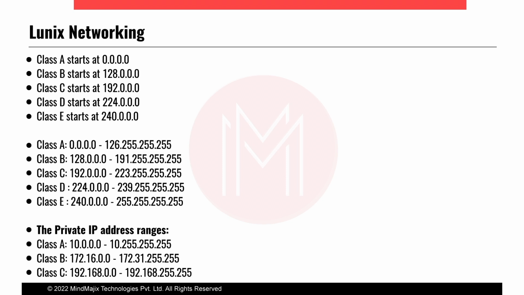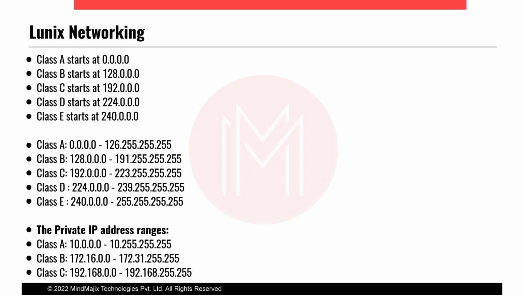Then why do we have these two types of ranges, private and public? Suppose we have a small office, then we don't need to purchase a single public IP address for each and every PC. We can do NAT kind of things. If that point is included in this course, we will explain it too. For the office and those kinds of things, we don't need to purchase IP addresses. There we can assign these private IP address ranges.